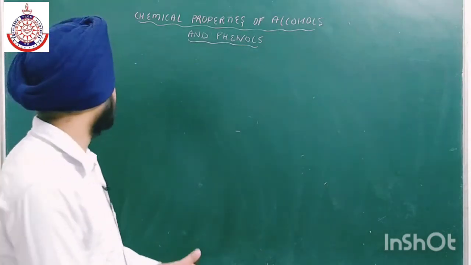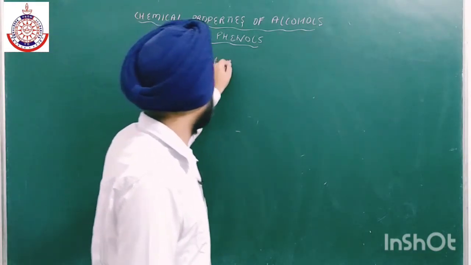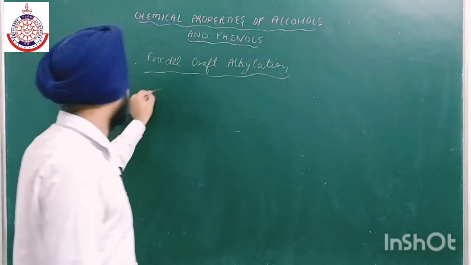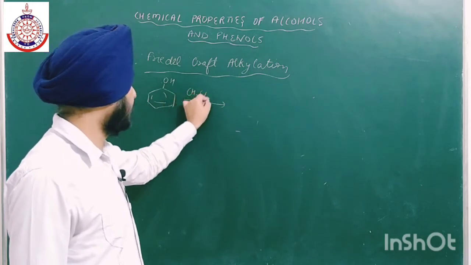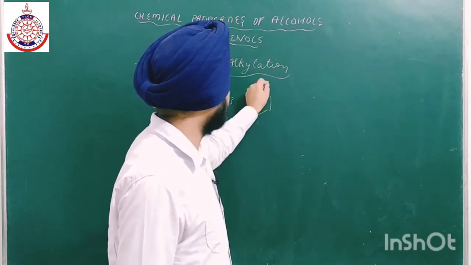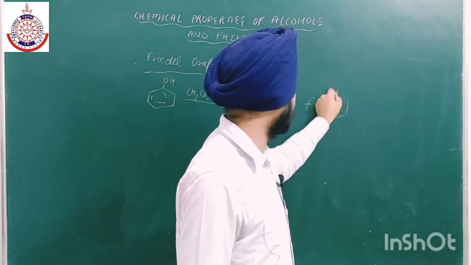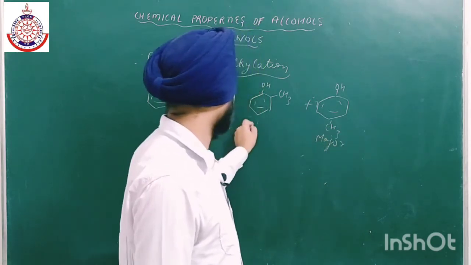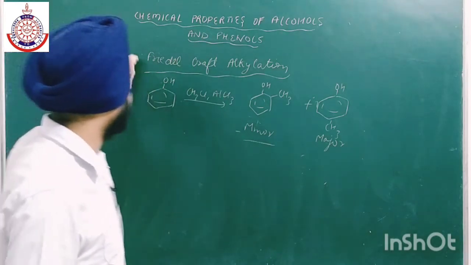Okay, next is Friedel-Crafts reaction. Friedel-Crafts. Okay, तो हम डिस्कस करेंगे सिर्फ Friedel-Crafts alkylation. सिंपली फिनोल्स की रिएक्शन करवाएं CH3Cl in presence of a Lewis acid AlCl3 and we'll get the product OH. One is para and one is ortho. Okay, this is ortho and this is para. Okay, in which the para is more favored. Okay, minor and major.